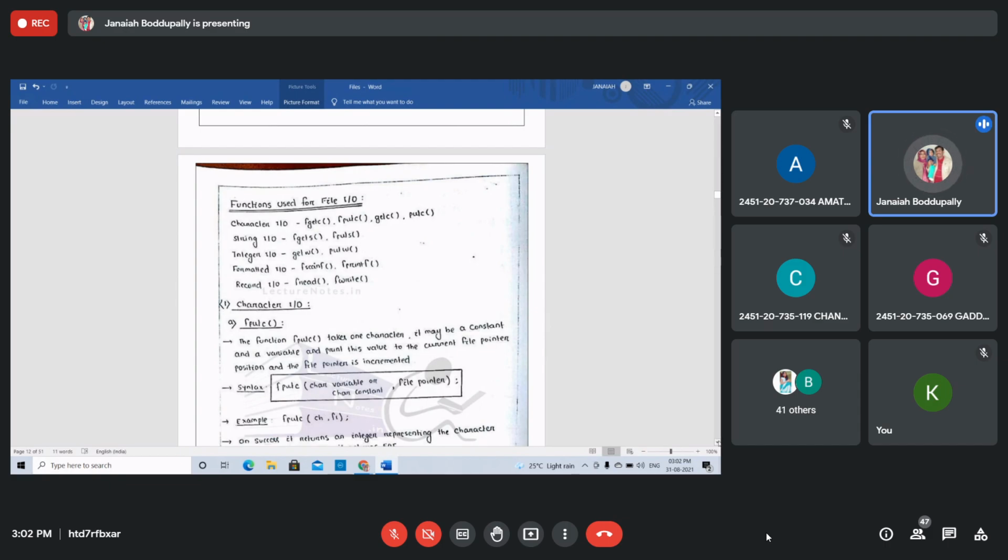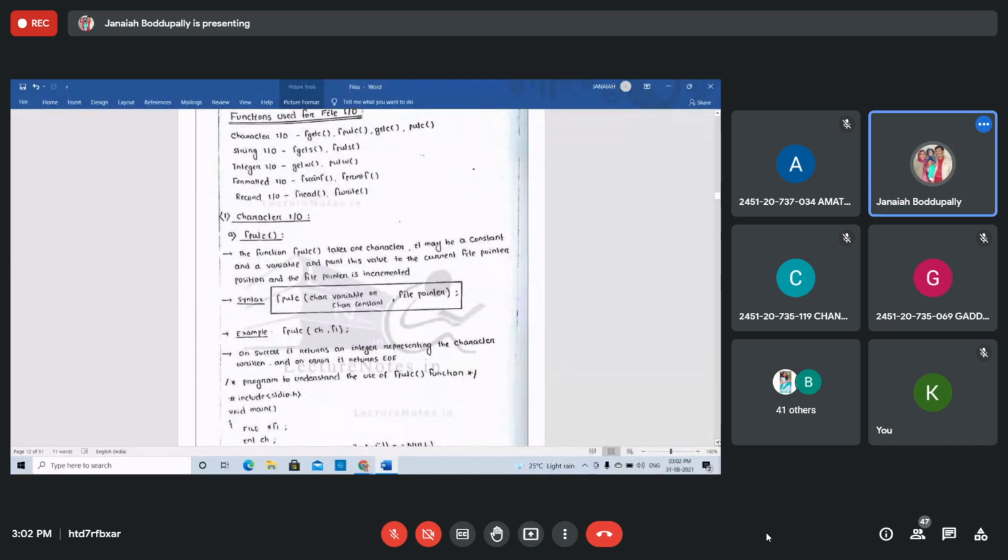So one by one we can discuss all these functions that you use in files, with their syntax. Character input output: first, characters. There are 4: fgetc, fputc, and so on. The function fputc takes one character, which may be a constant or a variable, and prints this value at the current file pointer position. Then the file pointer is incremented.